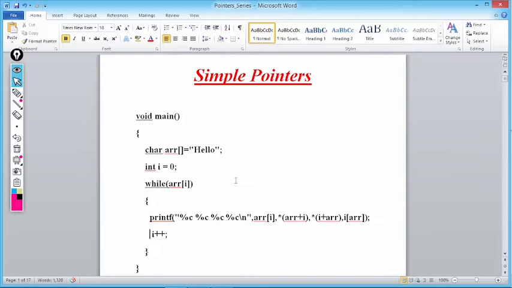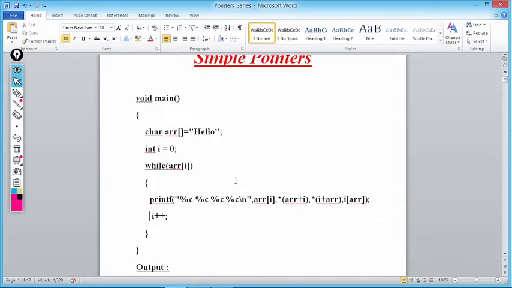Then int i equal to 0, while. What is while? While is a loop. What is a loop? Why are we using a loop? If we want to execute a statement or a set of statements n number of times, we use something known as a loop. It is known as a control statement.